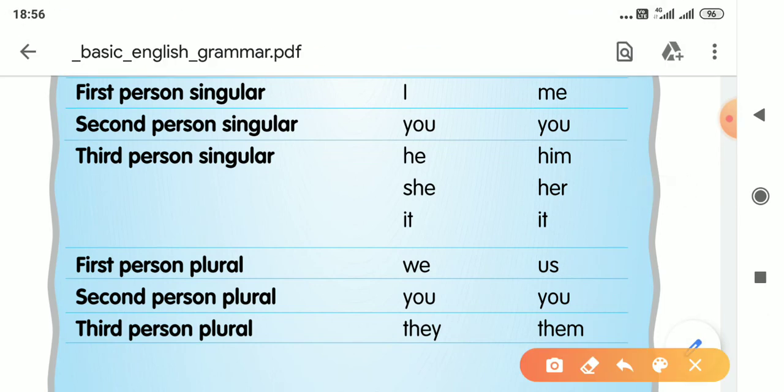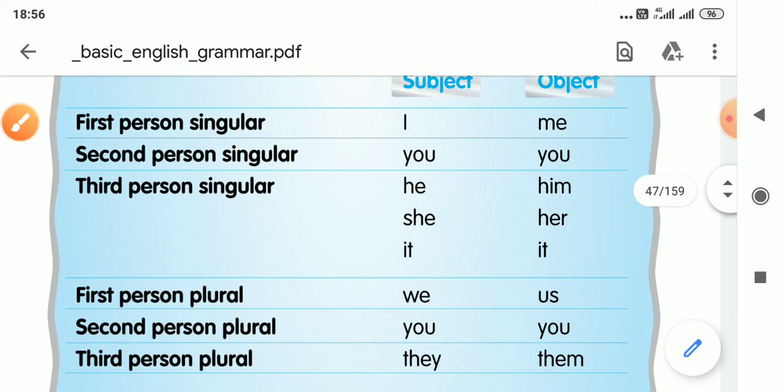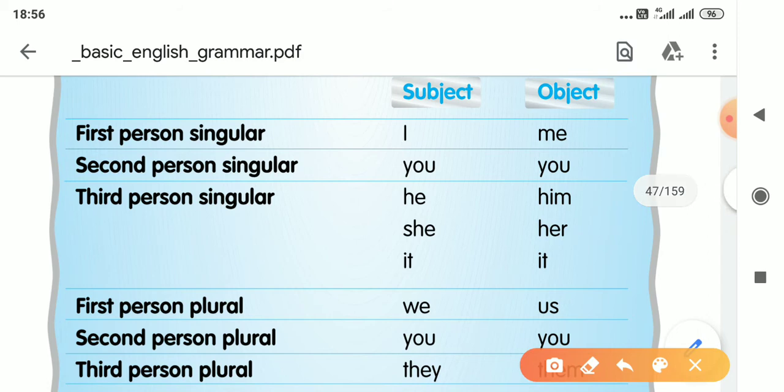So here you can write one more case, possessive.